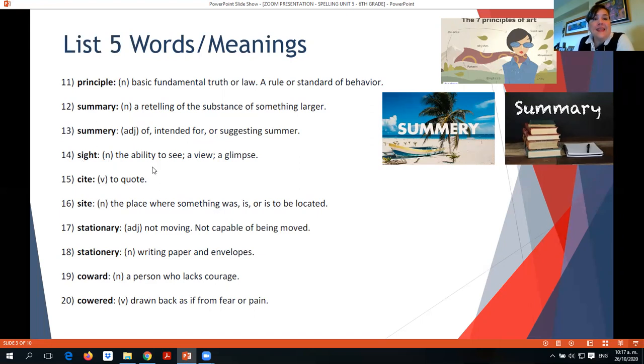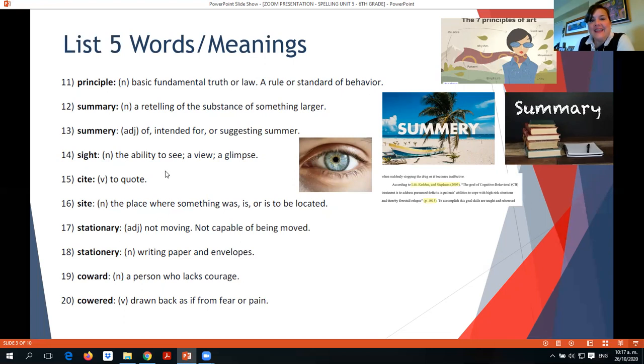Okay. Sight, the ability to see. Okay. Cite is also when you quote someone in a text. Okay, this is a cite. We are telling who did this, who said this. And site is a place also, a place where something is or was or is going to be located. So we have site, cite, sight, and summary, summery, principle and principal on the previous slide.